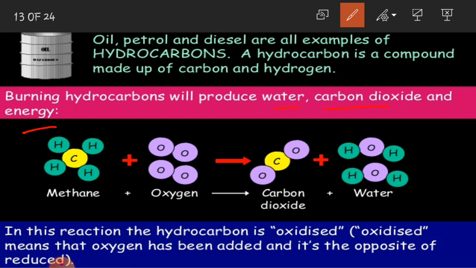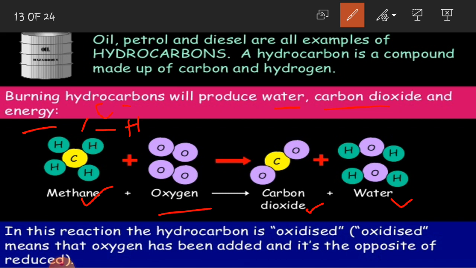What do we get at the end of combustion? We get water, carbon dioxide as well as heat energy. For example, we have methane. When methane is burned in the presence of oxygen, it results in the formation of carbon dioxide as well as water. Since methane is a hydrocarbon, it contains two elements, carbon and hydrogen.